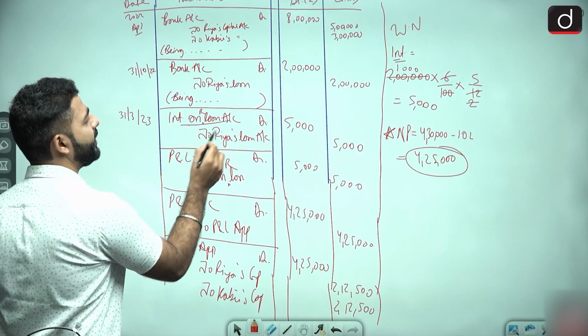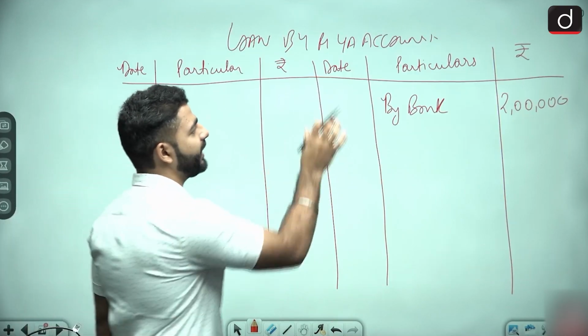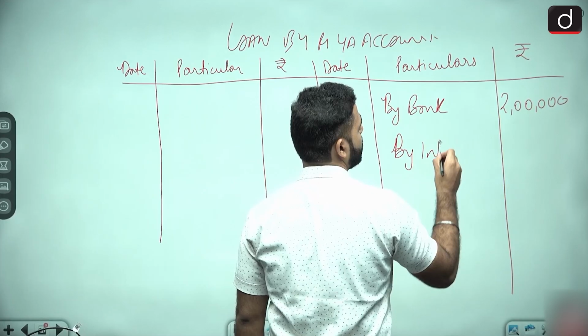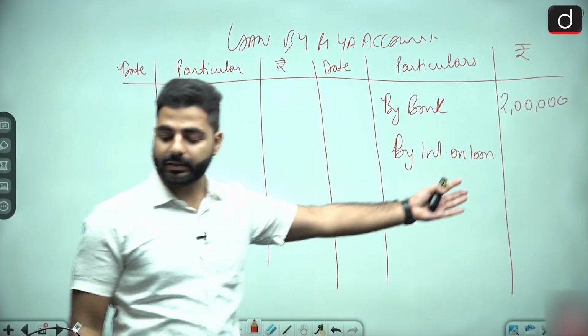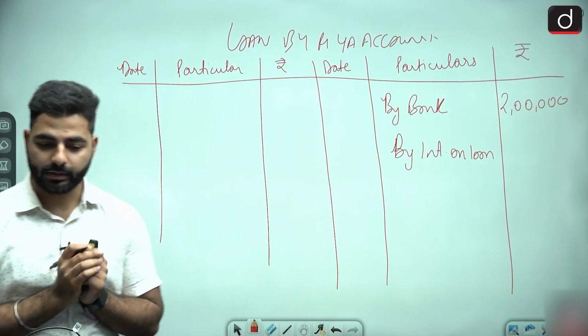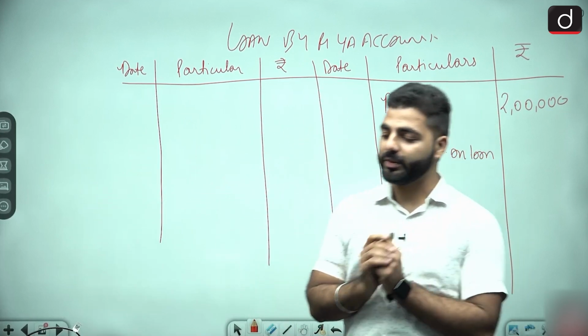Now second, the second entry for loan was interest on loan. So interest on loan debit to Ria's loan. Again, Ria's loan is getting credited with interest. So Ria's loan account is getting credited with interest by interest on loan. And how much was the interest, guys? Do write in the comments. What was the amount of interest?